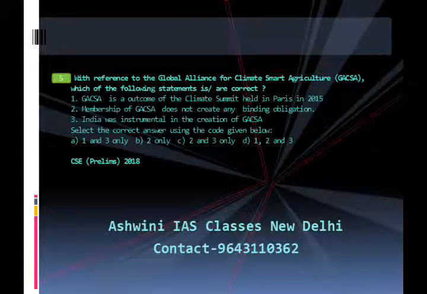In 2014, an alliance was set up with this issue as a focal point, that is the Global Alliance for Climate Smart Agriculture. Statement 2 is correct because membership in the alliance does not create any binding obligations. Now let us move to question number 6.